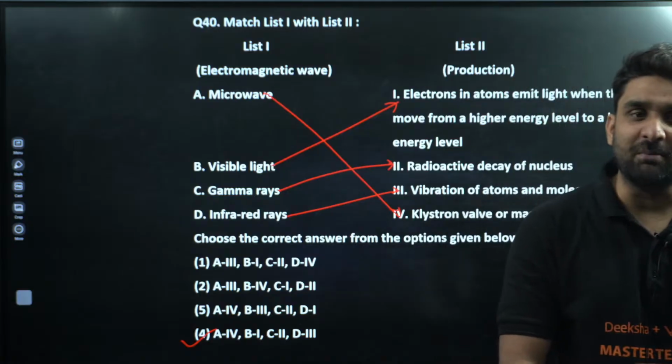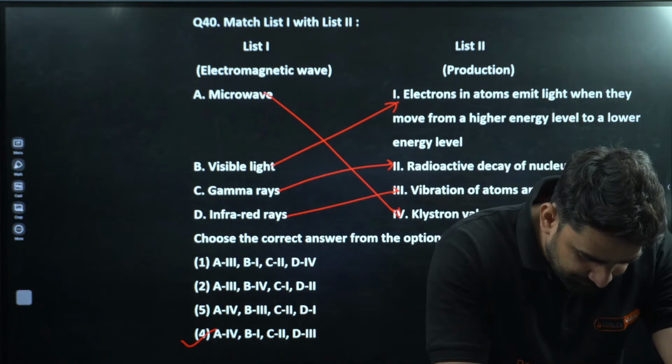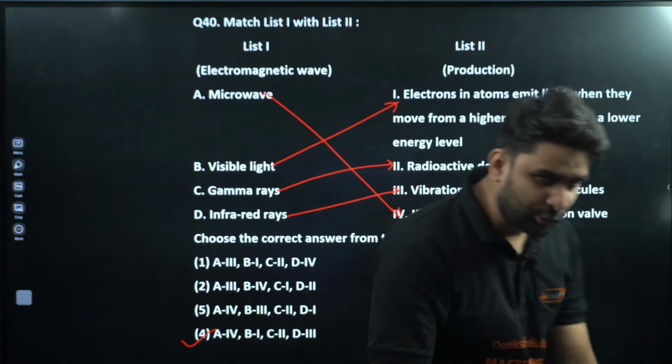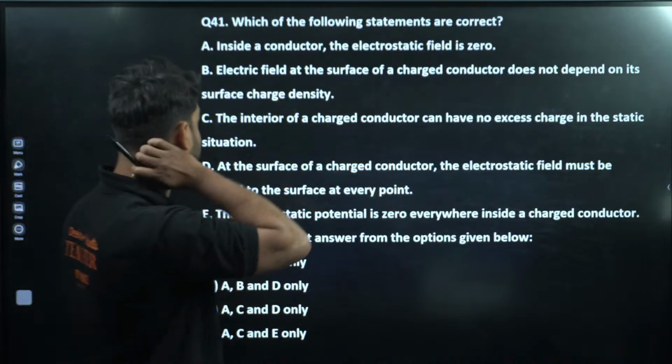Tell me, my dear champion, did you get it right or not? Question number 40: 4, 1, 2, 3. Option number 4. Moving to next.